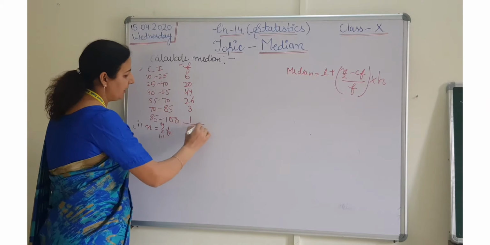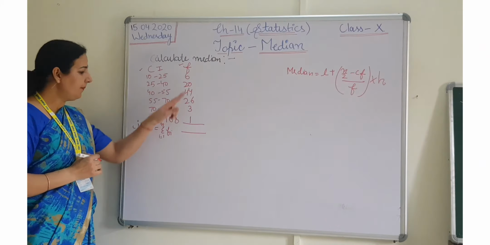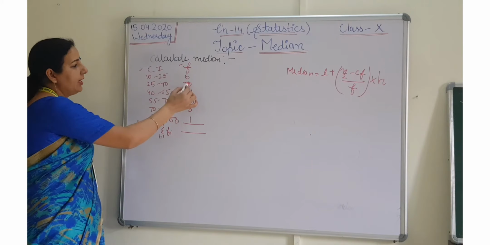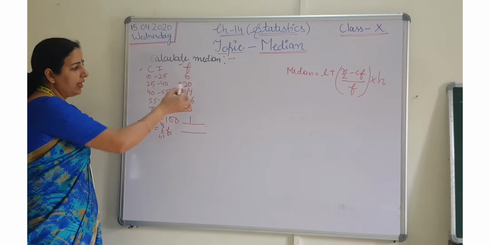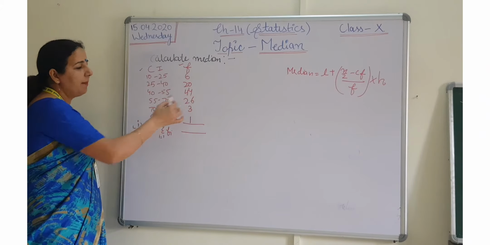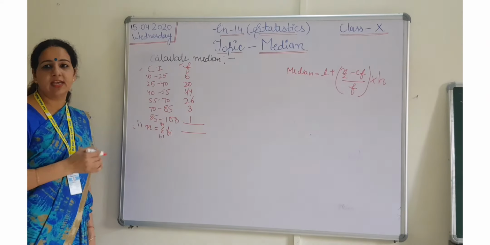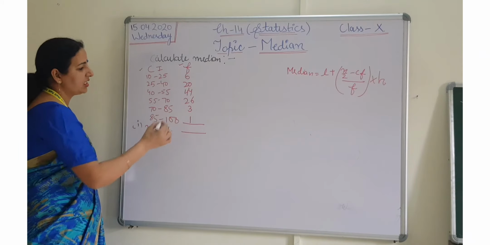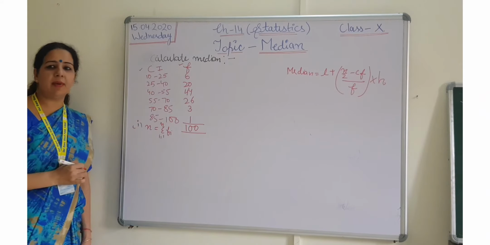This will be the value of sigma Fi. You can add 6 plus 20 is 26. 26 plus 44, that is 70. 70 plus 26, that is 96. 96 plus 4 is 100. So here our sigma Fi is equals to 100.